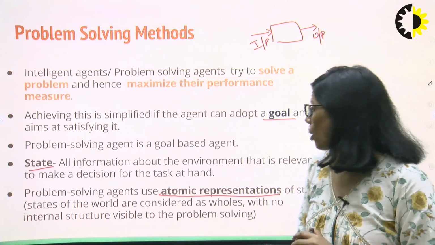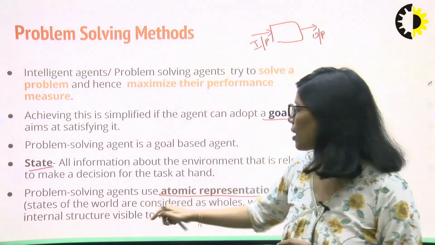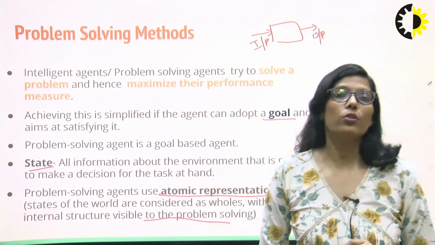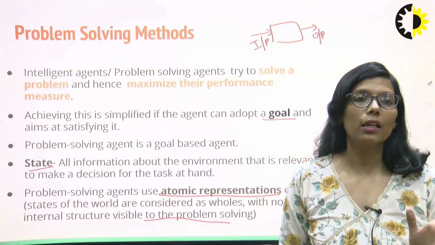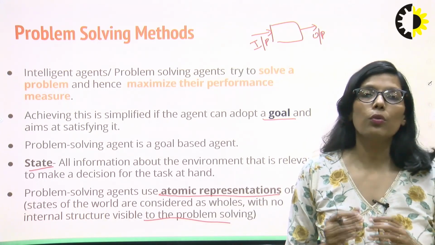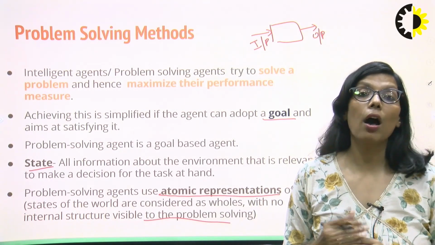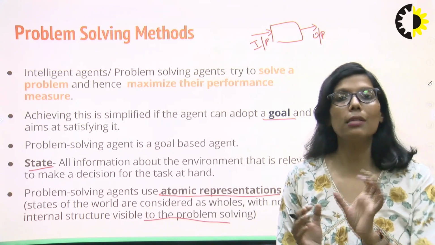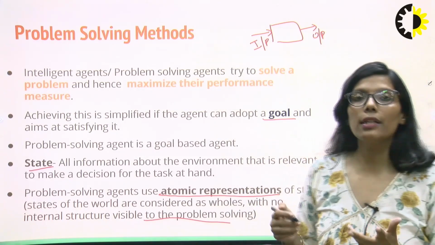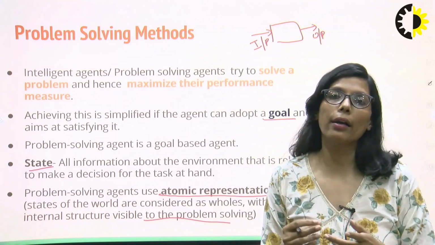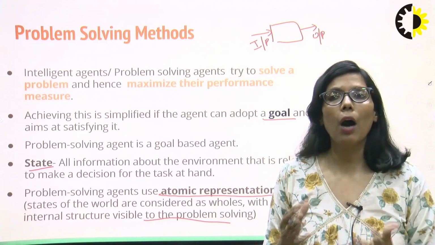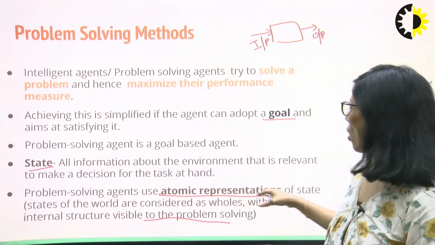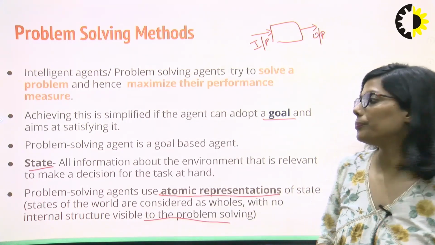So, what do you mean by atomic representation? It means the states of the world are considered as a whole with no internal structure visible to the problem solving agent. So, when we are defining a state in AI, we are saying that this state is an atomic representation. So atomic representation means we are considering a state as a black box. So if we have two states, we are able to identify that these two states are different. But how are they different? We don't know that. So we can say the problem solving agents use atomic representations of the state, right?